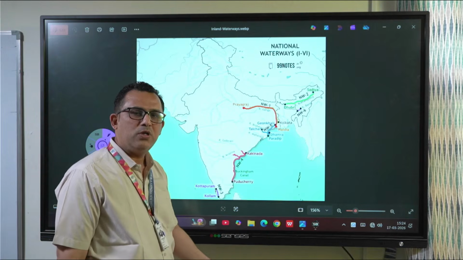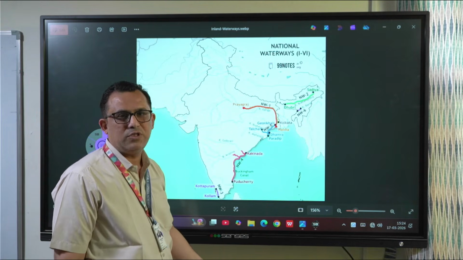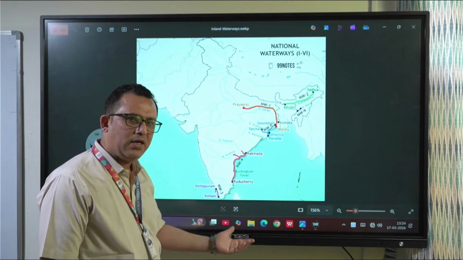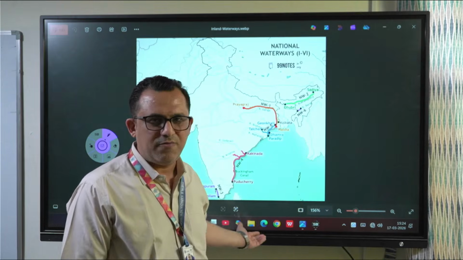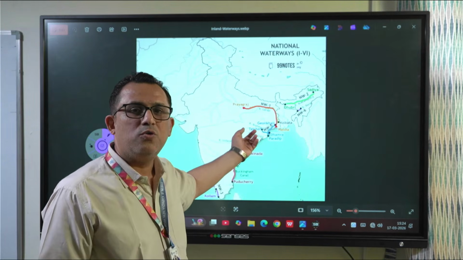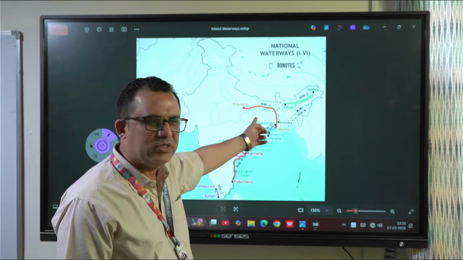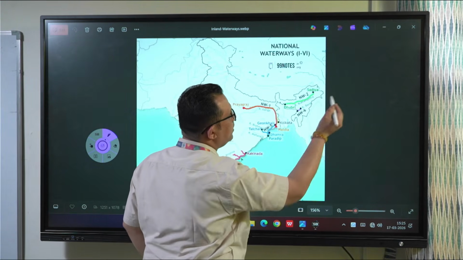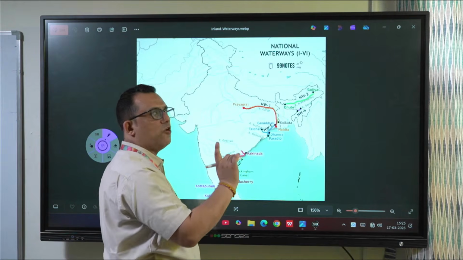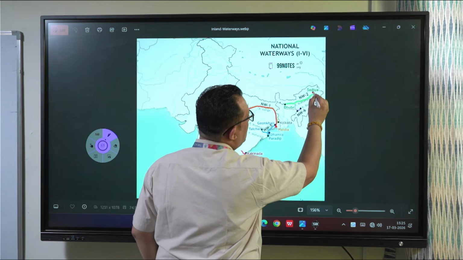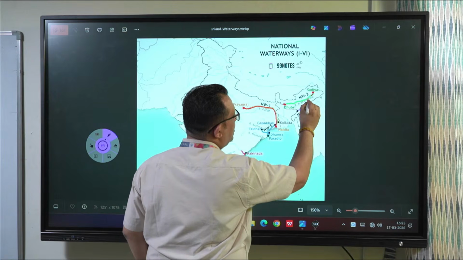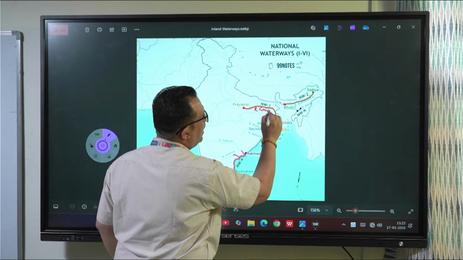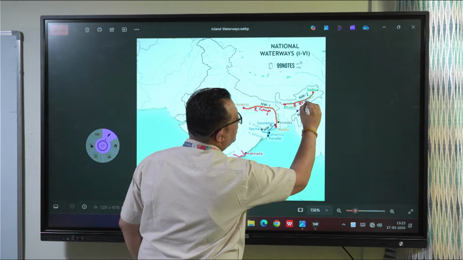Haldia is a port which supports Kolkata port, which is a riverine port, right? I will show it in my map also, which is in PDF and PPT form, for following the states. Here states are not visible, I think, but whatever I am telling you, you can follow. Then national waterway number 2 is on the Brahmaputra river, from Sadia to Dhubri. You write over here river Ganga, and then here river Brahmaputra.